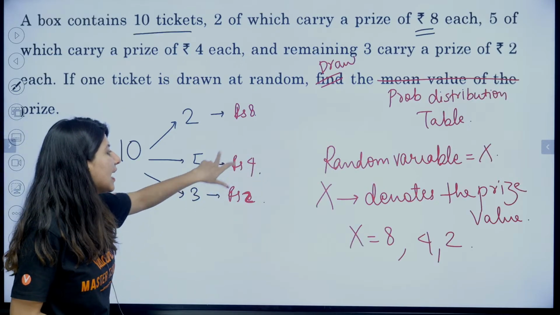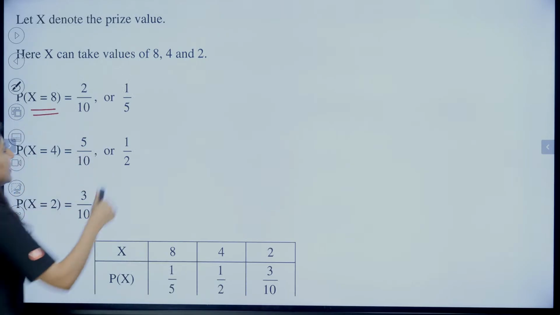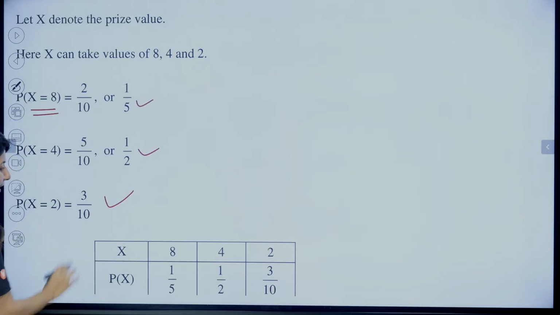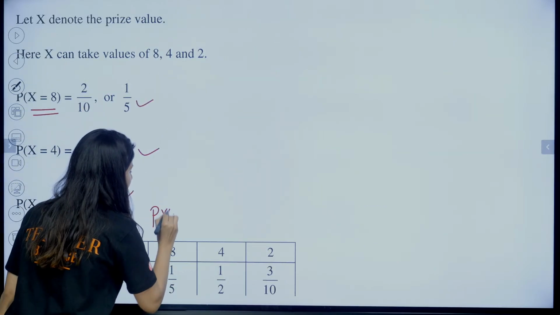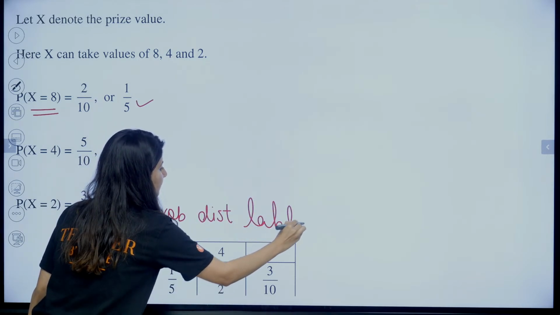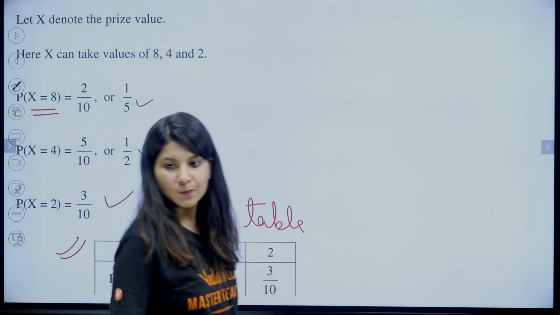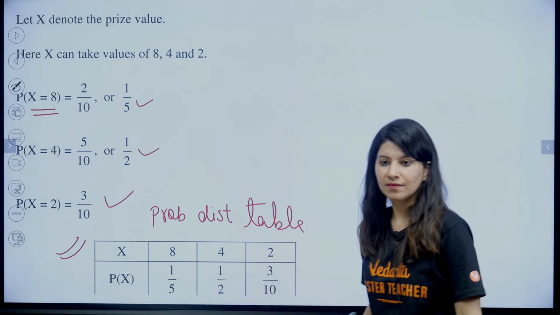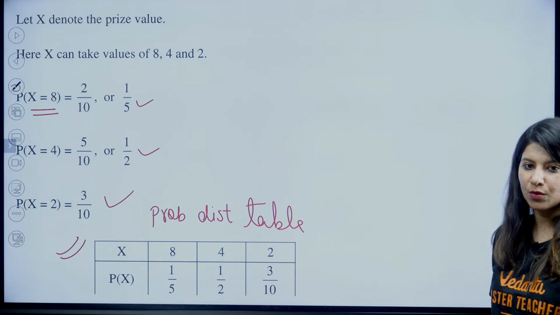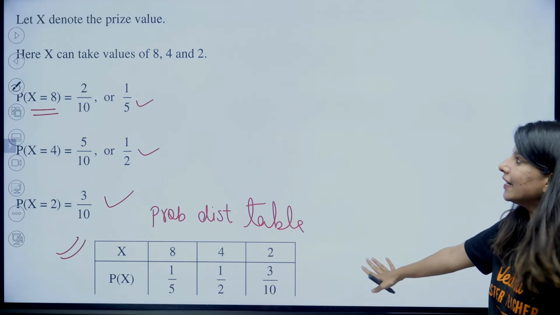Now for the random variable X equals 4, it is 5 by 10, which is 1 by 2. And for rupees 2, you have 3 by 10 as the probability. So this is your probability distribution table. Till here we will do.